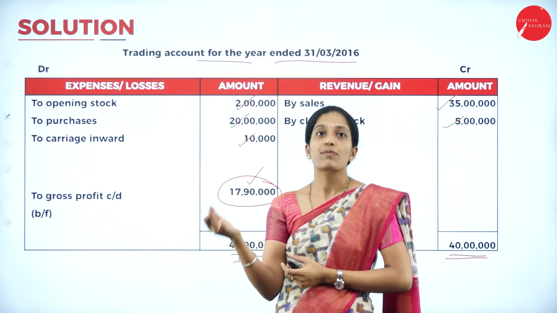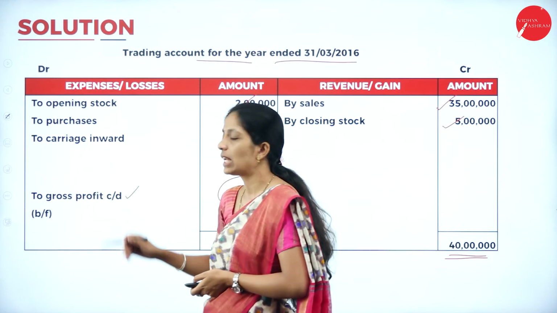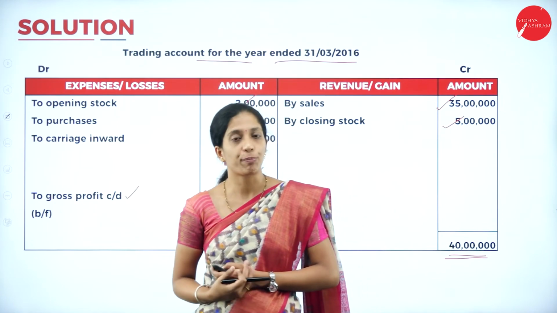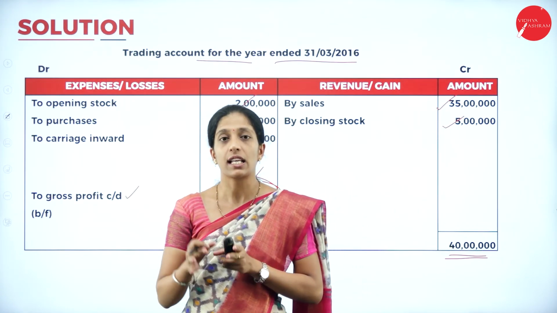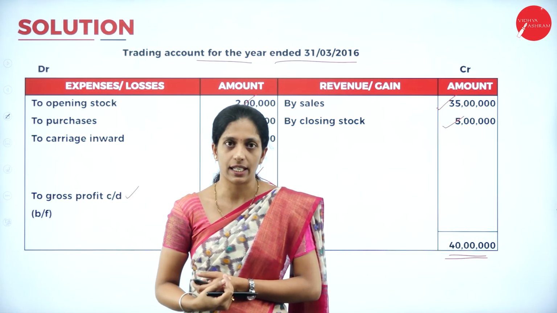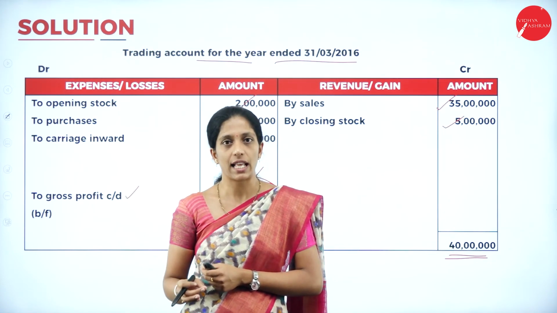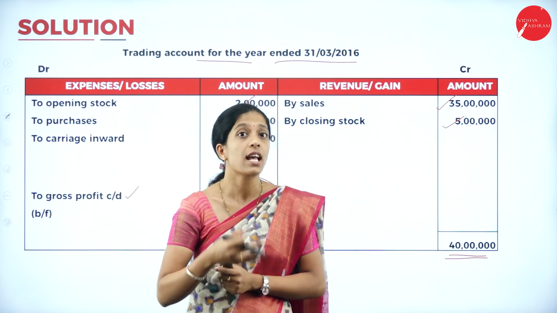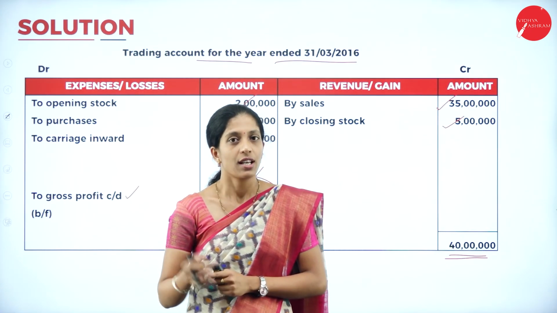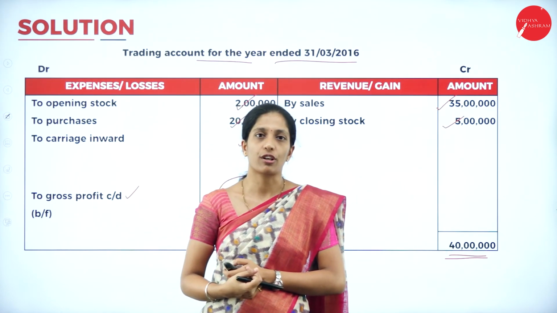So your credit side is more than debit side. So it is gross profit. Gross profit carried down, and this would be the balancing figure. So hope you have understood how we have to prepare the trading account. Very easy. In the debit side, you will record all the expenses, and credit side all the incomes. Your debit side starts with To Opening Stock, To Purchases less returns, and all direct expenses, and credit side, By Sales less returns, and By Closing Stock. So you will balance both the sides, and the balancing figure will be gross profit or gross loss.